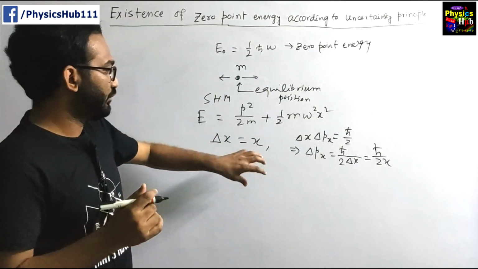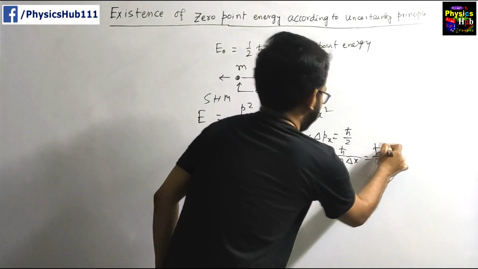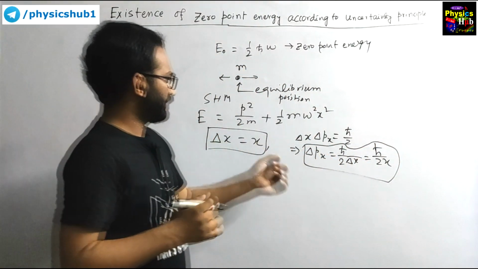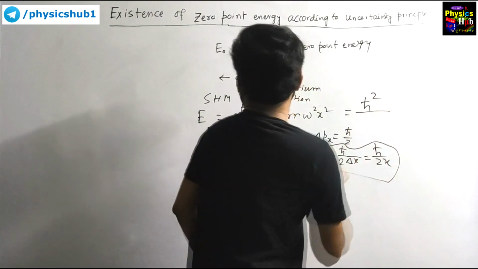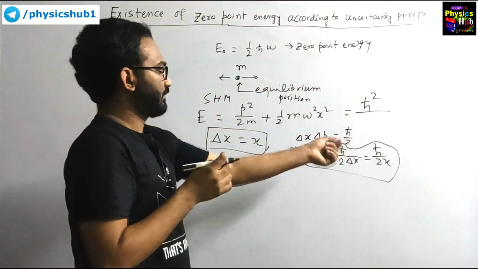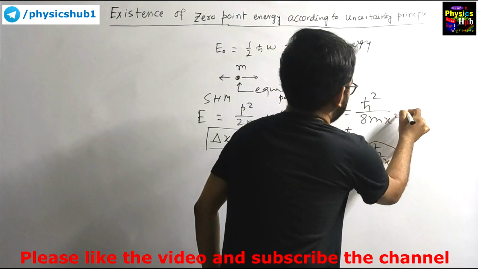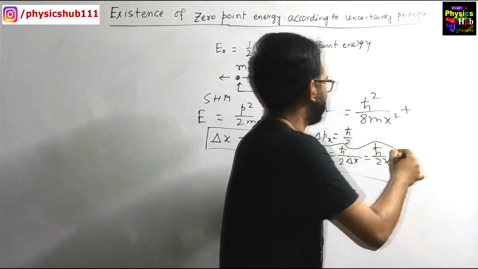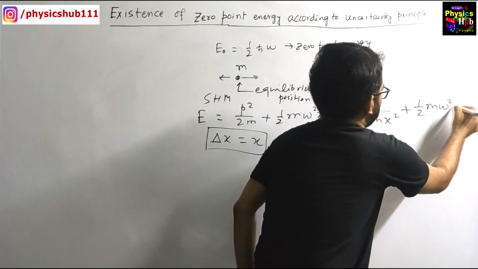Now we can put these values back into the equation of energy. If you put that value, what will you get? P square by 2m becomes h cut square divided by 8m x square, plus half m omega square x square, which will remain as it is.